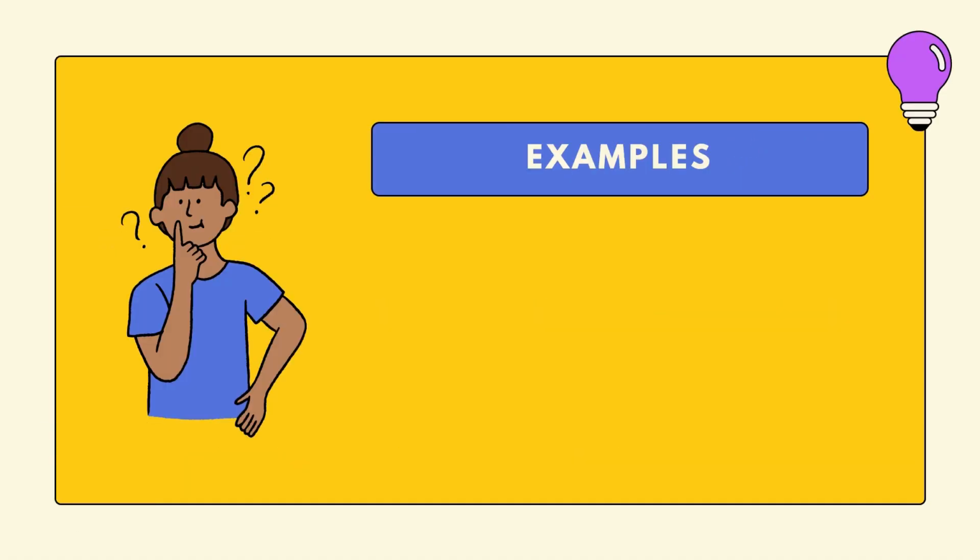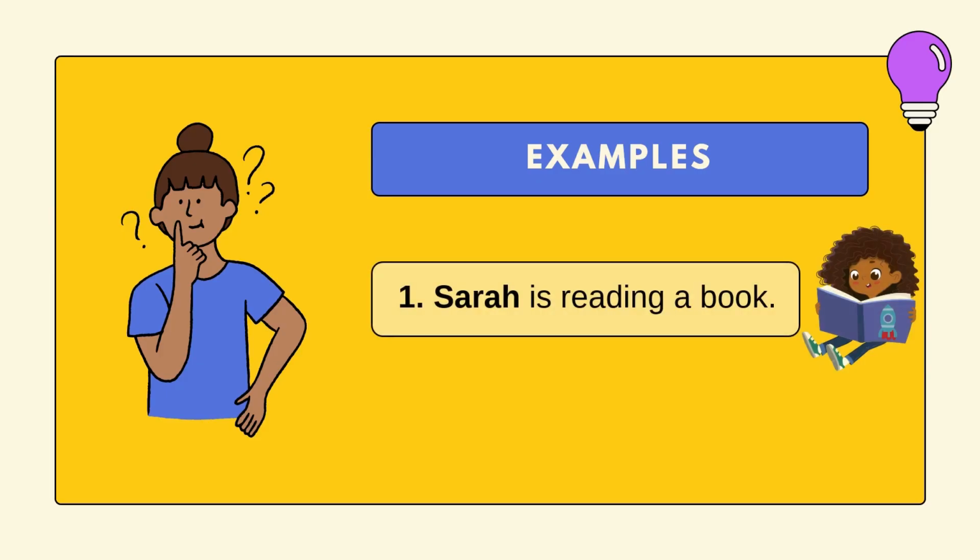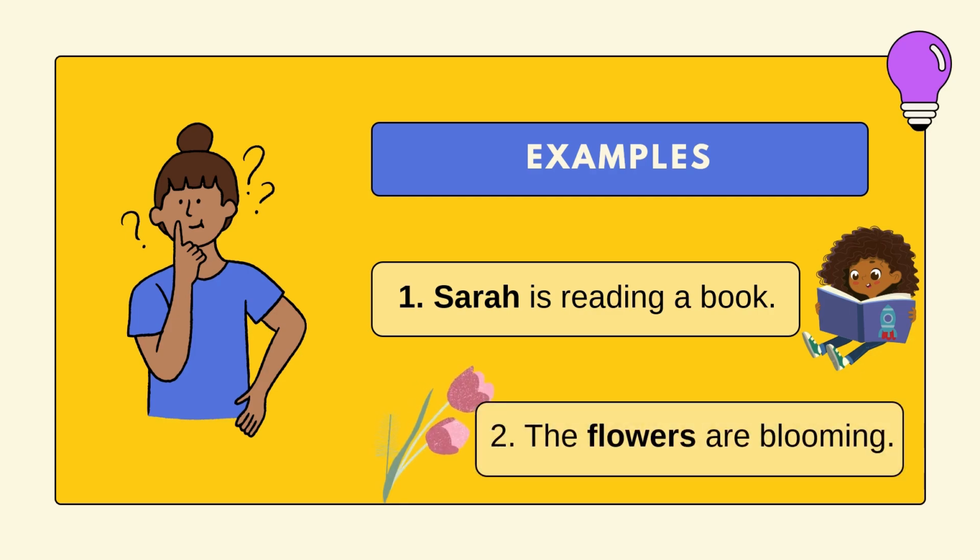Example: Sarah is reading a book. In this example, Sarah is the subject. It is a name of person that is talked about in the sentence. The flowers are blooming. The subject here is flowers because flowers is the one being talked about in the sentence.